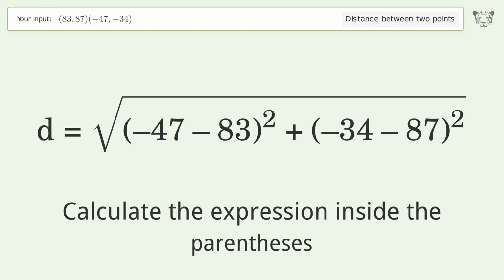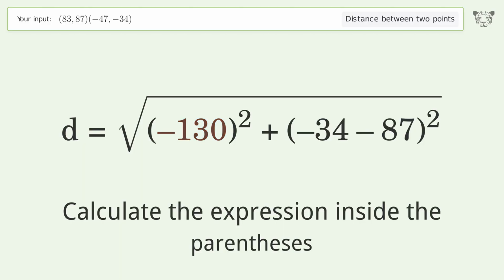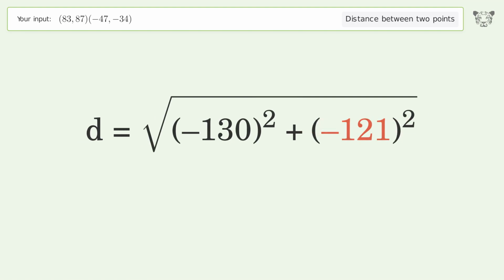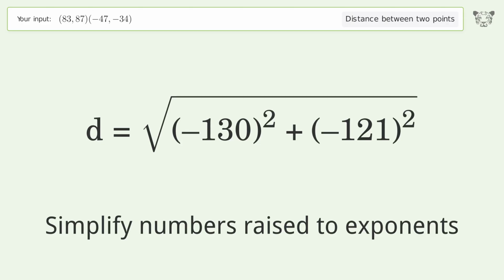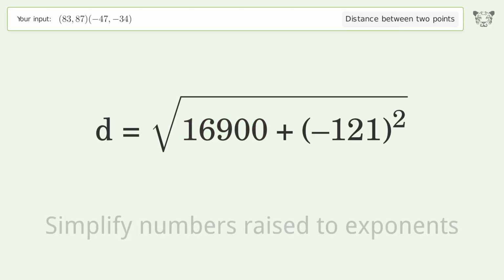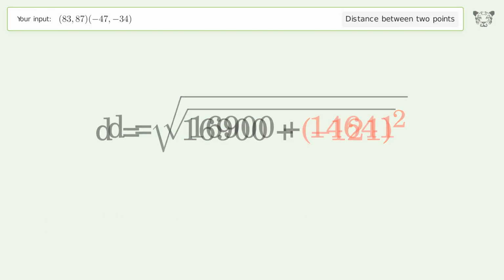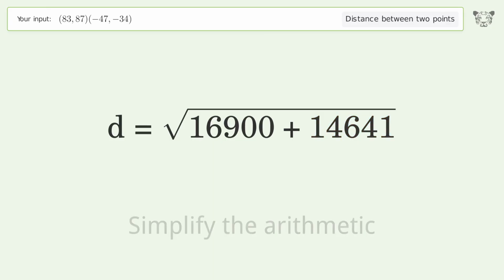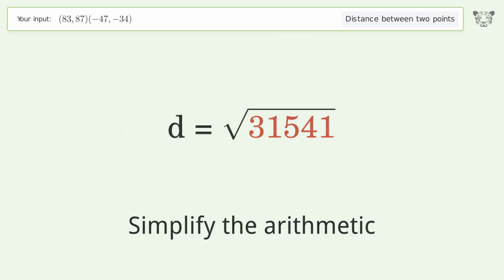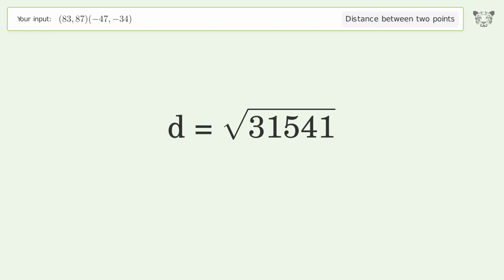Calculate the expression inside the parentheses. Simplify numbers raised to exponents. Simplify the arithmetic. And so the distance between the 2 points is the square root of 31,541, or 177.598.